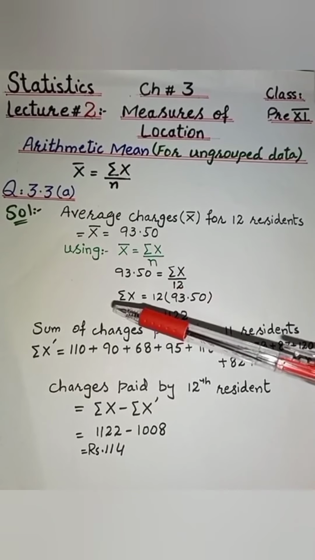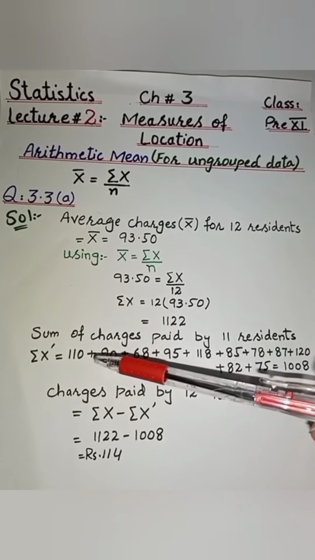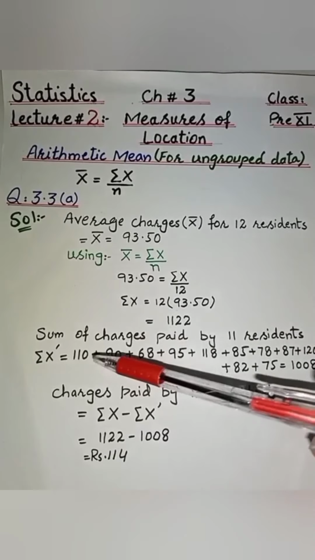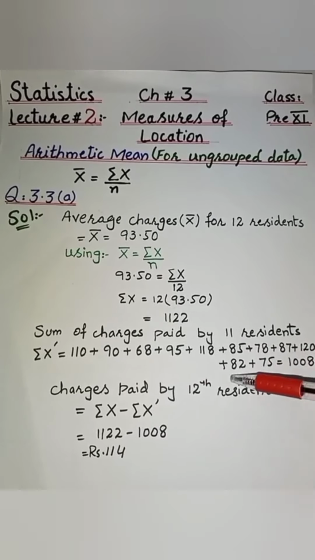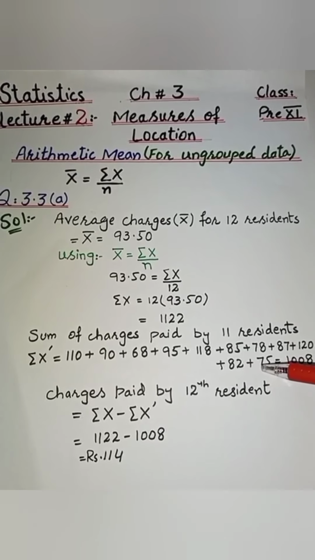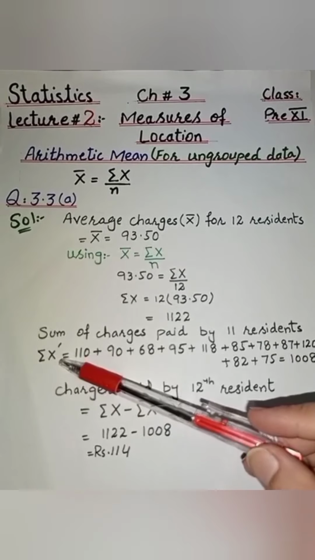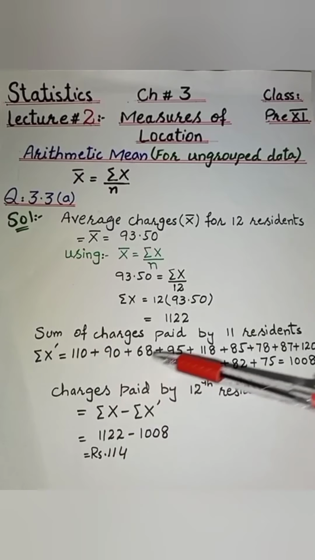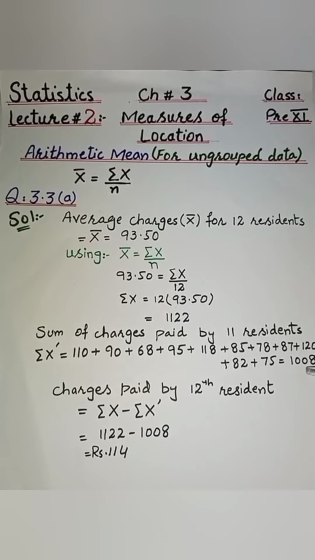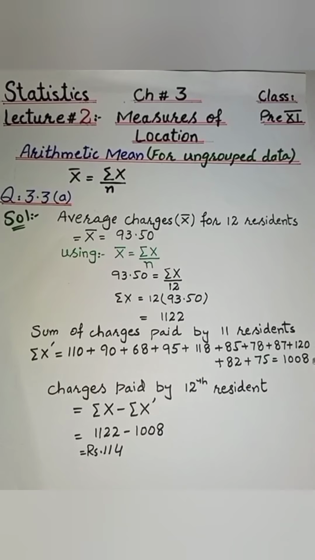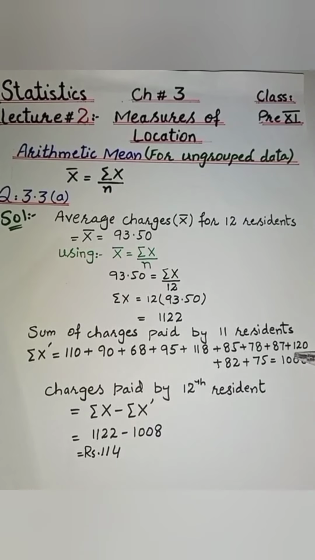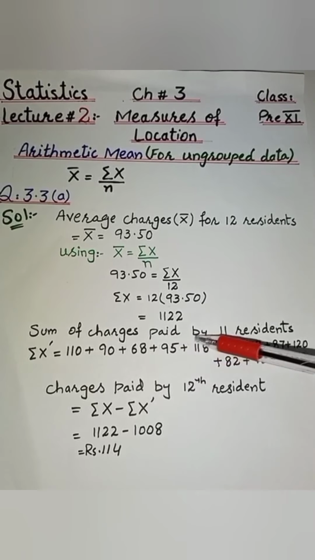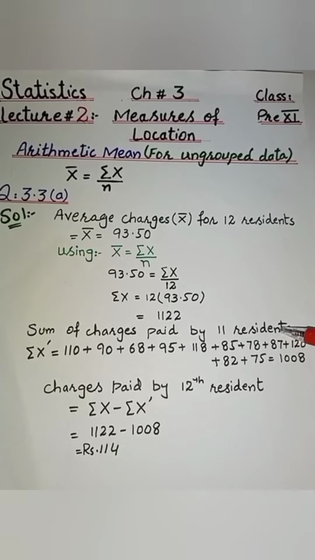Now we have to find the sum of charges paid by 11 residents. So we add all these 11 values and it is shown by sum of x dash. So we get 1008. This is the sum of the charges paid by 11 residents.